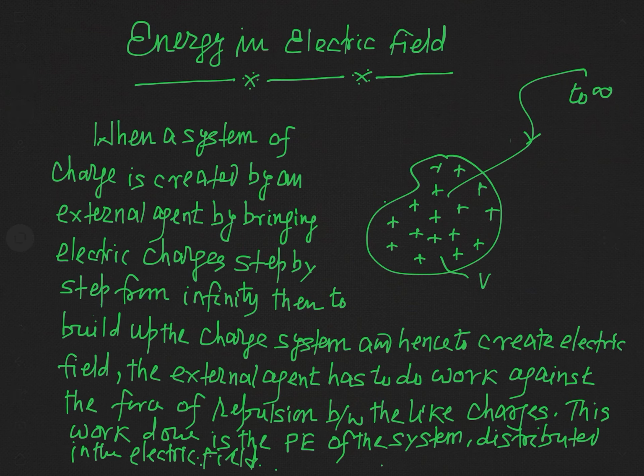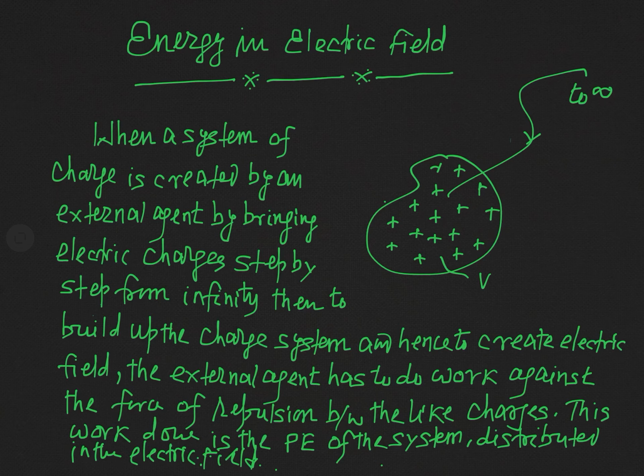system. And for this, let us suppose some external agent brings the charge separately in steps, or you can say step by step, from a large distance from this volume. That is, you can say theoretically that the charges are brought by the external agent from infinity step by step.